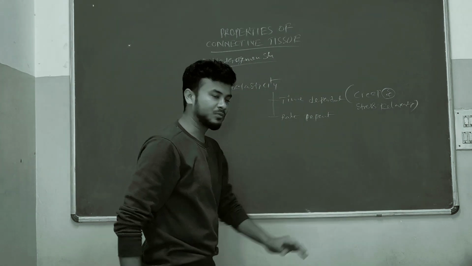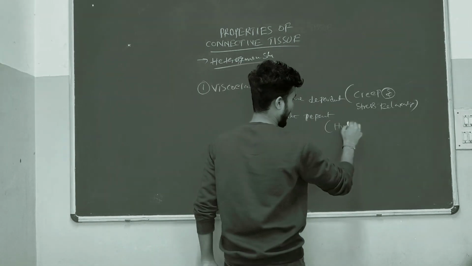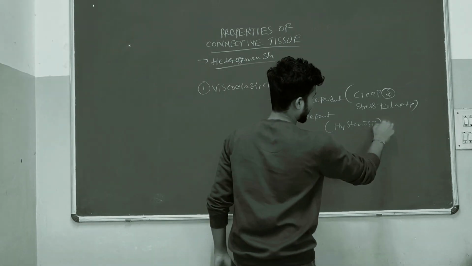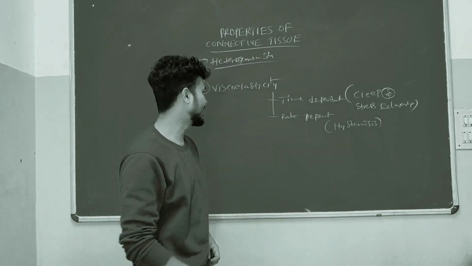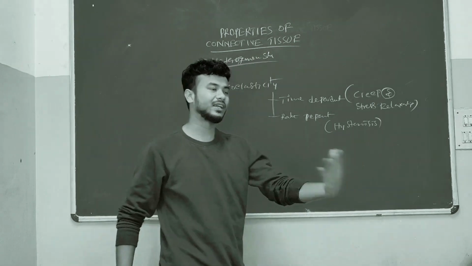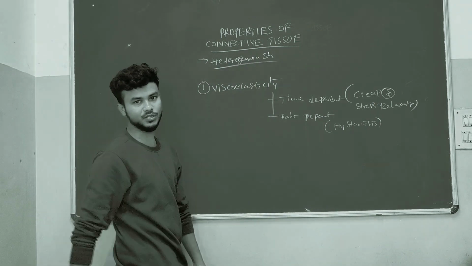And in rate-dependent properties, we will see hysteresis. I will explain later. This is one property, viscoelasticity.